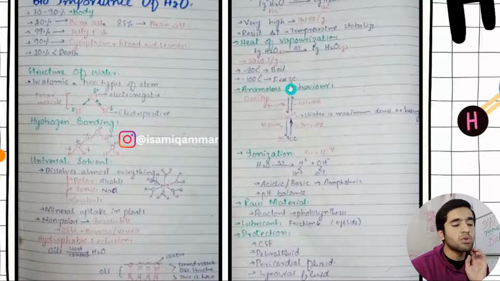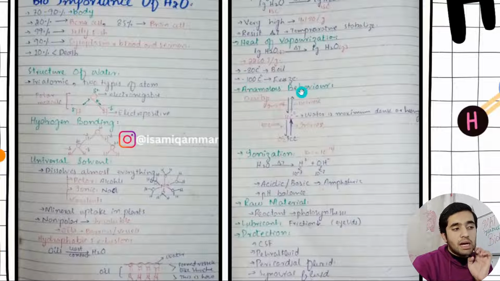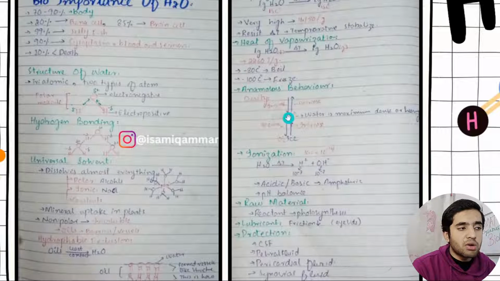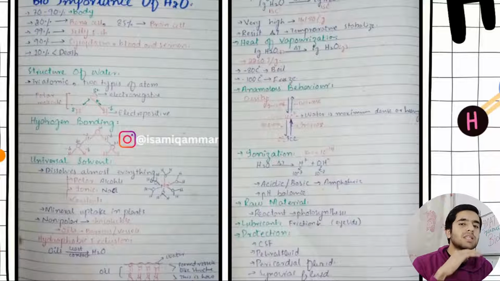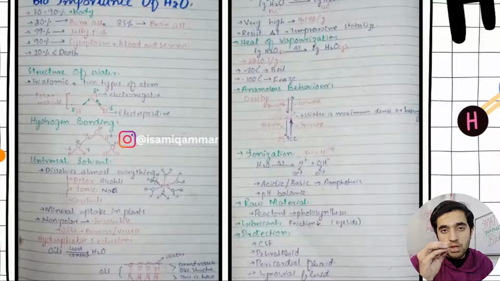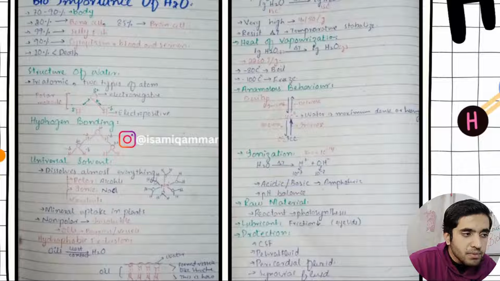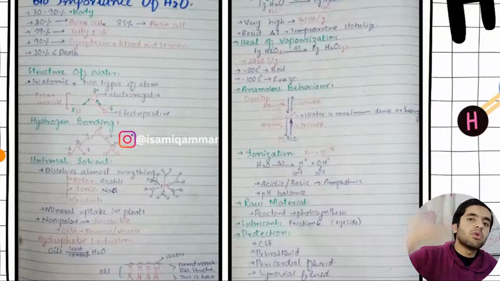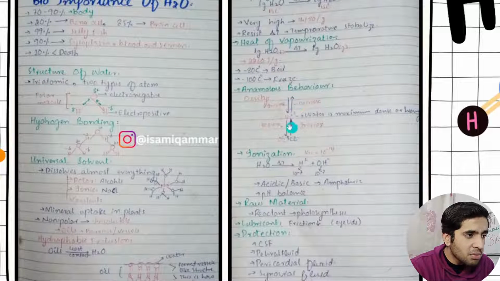This is the most important thing, the anomalous behavior. At 4 degrees centigrade water is most dense, and at 0 degrees centigrade it is the lightest. That's why ice floats on the water surface. So I just made this here. I have written this, it is the basic thing, and this is how you can remember it easily.